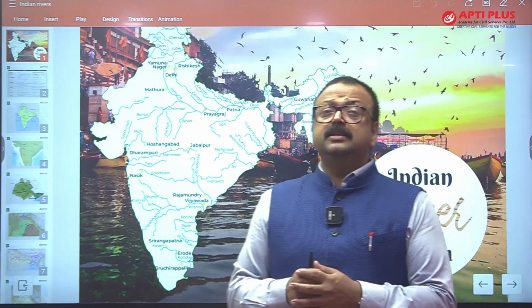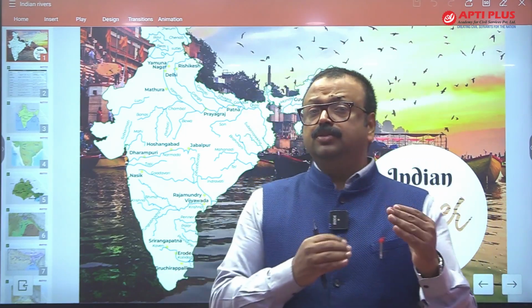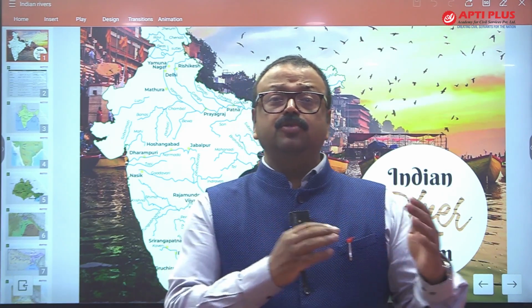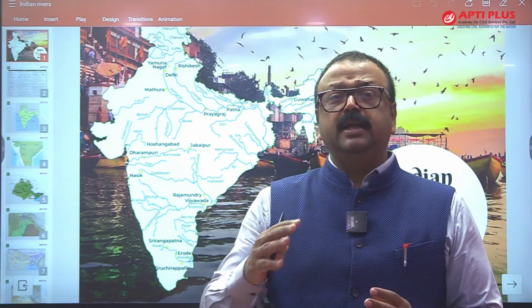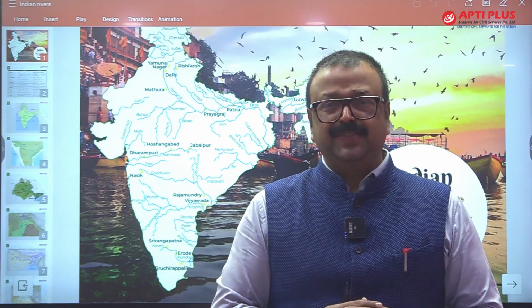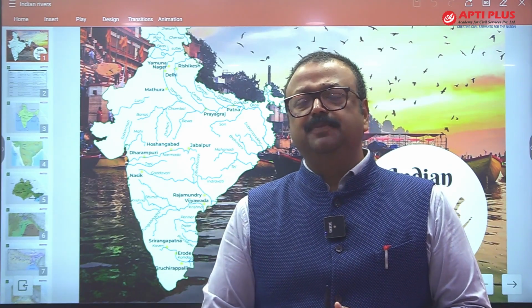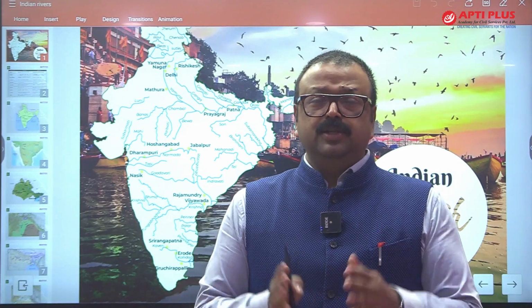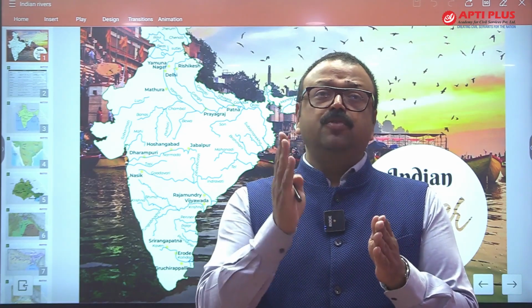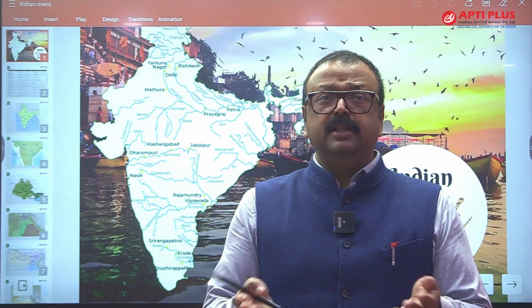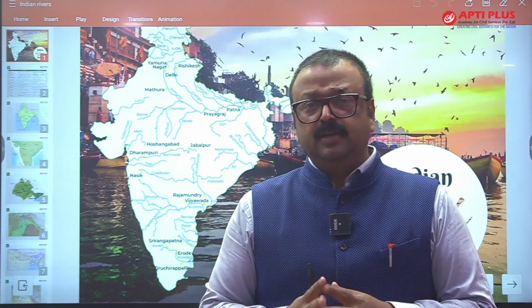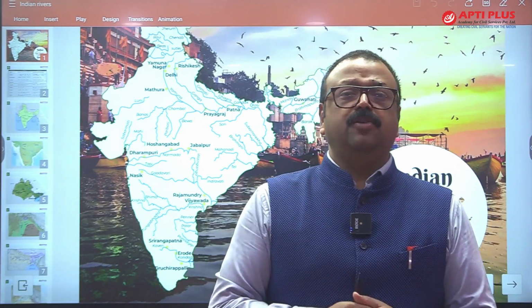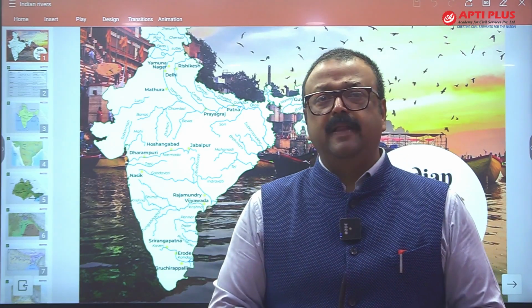These are the antecedent rivers. Antecedent rivers are those rivers which are older than the orogeny of that very area. So Indus is the elder sister of Himalaya. Likewise, Satluj and Brahmaputra too. These rivers continuously eroded the valley, deepened the valley, and there was upliftment going on, and these rivers never changed their course, and such rivers are called antecedent rivers.